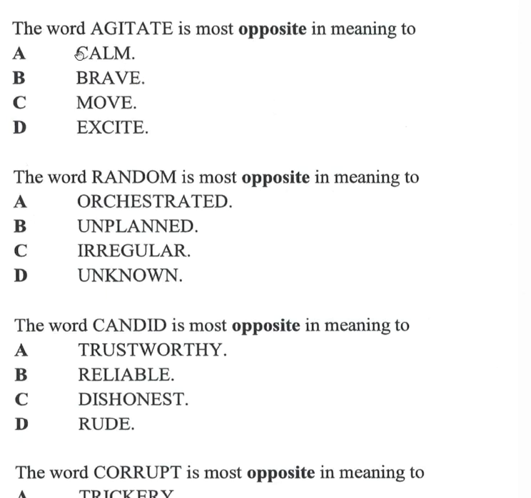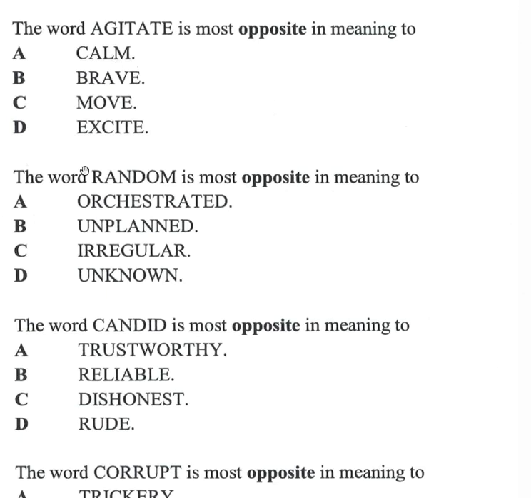All right, but the opposite is calm, the verb form of calm, to calm someone down. All right, you agitate someone, you excite them, you make them nervous. When you calm them down, you pacify them.